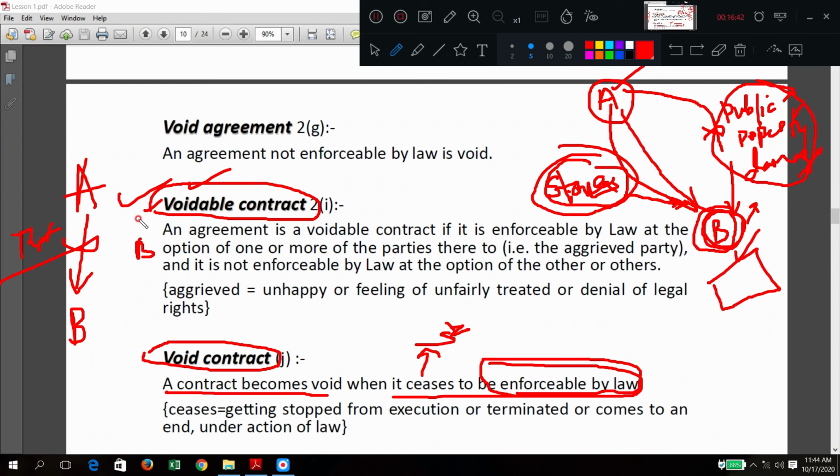So under that consideration, whether this contract will come into existence: the agreement is there, A is telling to use that cement from the godown by stealing, and B is telling okay, I will also do that. In return you are going to give me the money. That is the agreement between these two, that is okay. But when there is a law test, when it is enforced by law, is it going to work? No. So that is called a void contract. Ceases means completely stopped.